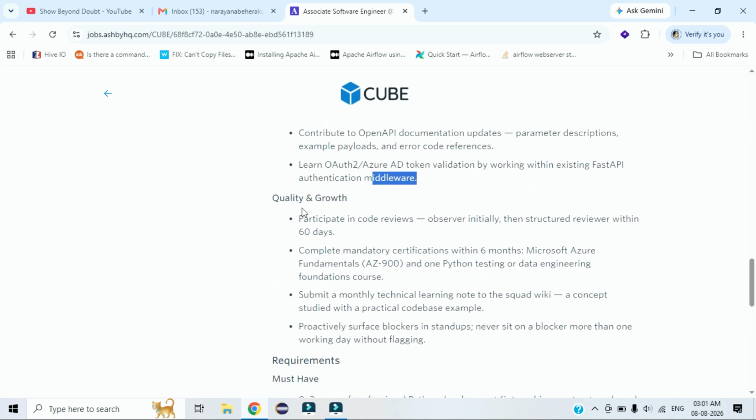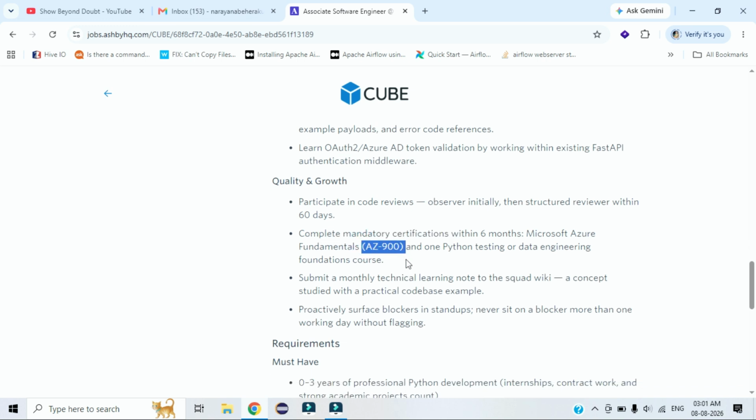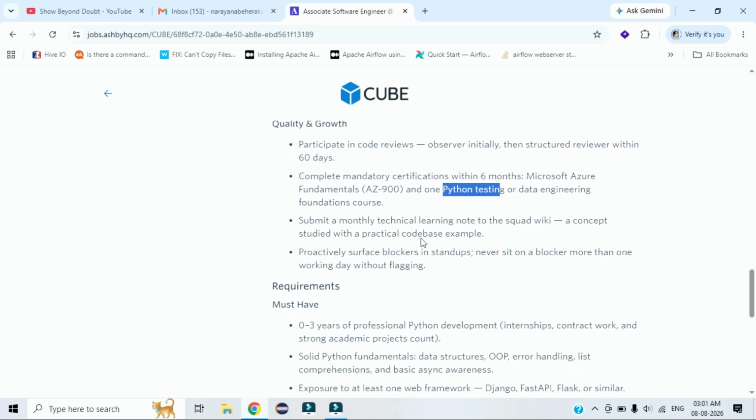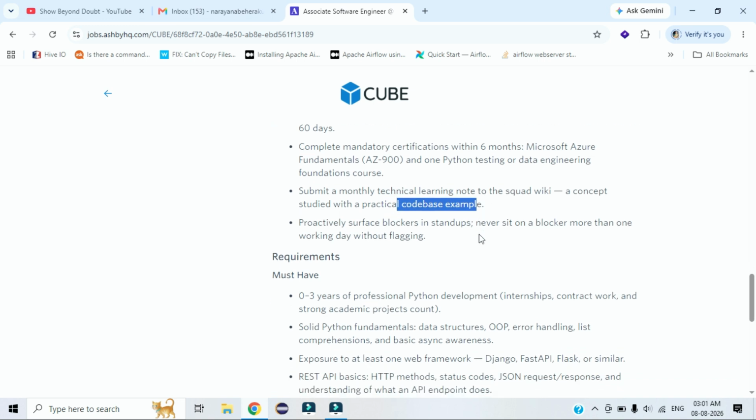So what is your career growth? They mention observation initially, with a structured review within 60 days. You need to complete a mandatory certification within 6 months, that is AZ-900. You also have to complete a Python testing and data engineering foundation course. Next, they mention submitting a monthly technical learning note to the squad wiki, so you share your ideas and concepts with practical code-based examples. You need to proactively surface blockers in stand-ups, so you need to work as an independent player.